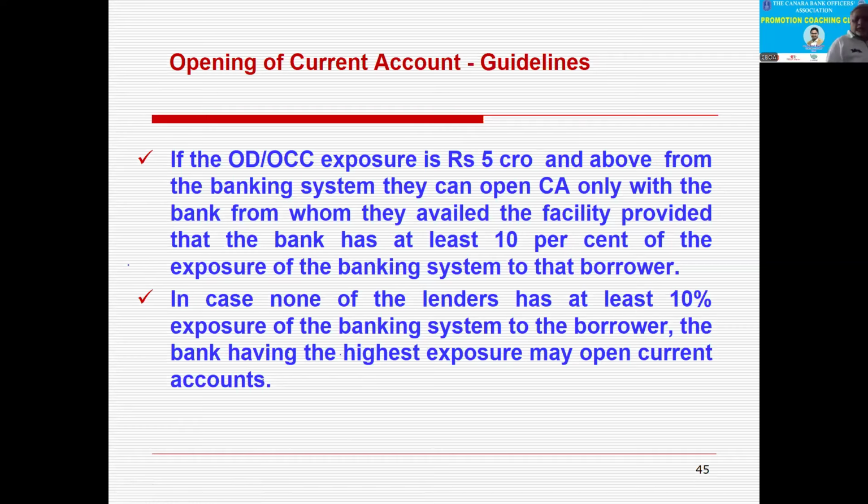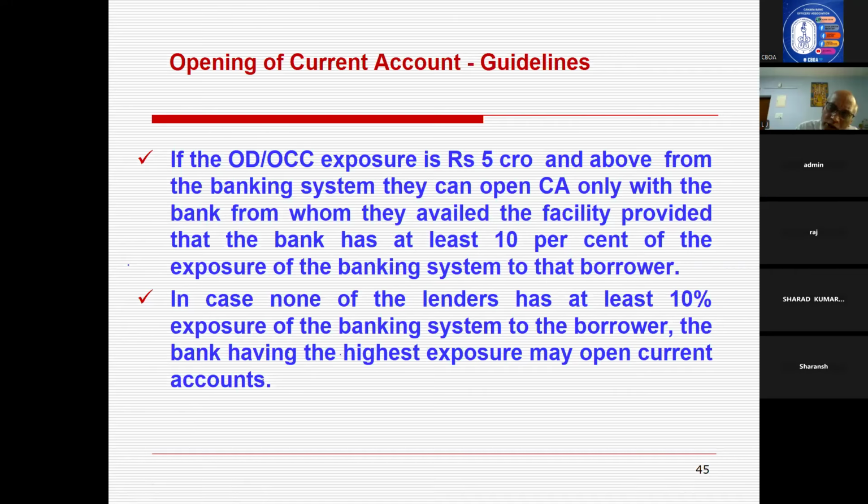Exposure from the banking system means from the scheduled commercial banks. If it is less than 5 crores, there is no need to get anybody's permission. Anybody can open the current account for that borrower by getting a declaration. If the exposure is 5 crores and above, and it is availed from only one bank, that bank only has to open the current account.